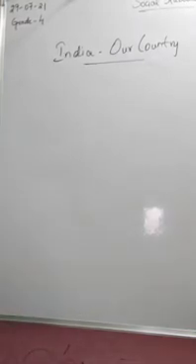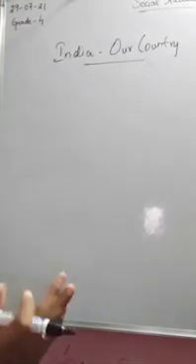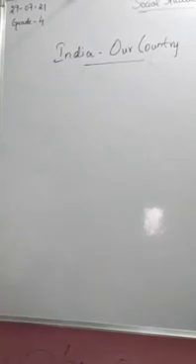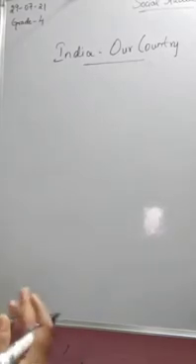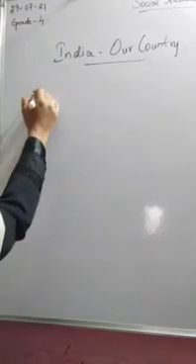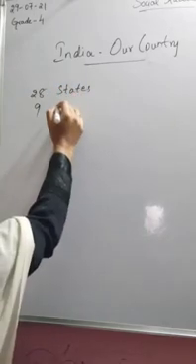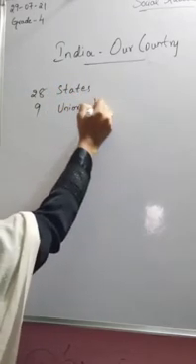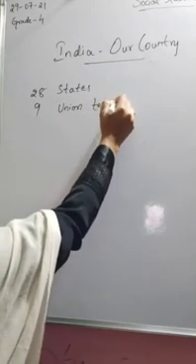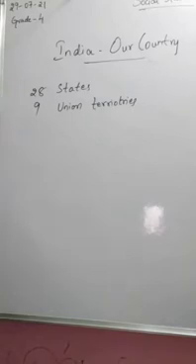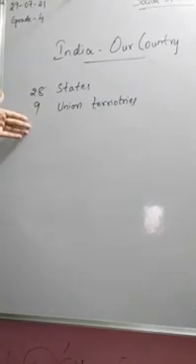So, what is a union territory? The small area of land which is governed and taken care of by the central government. We have 28 states and 9 union territories. Before it used to be 29 states and 7 or 8 union territories.